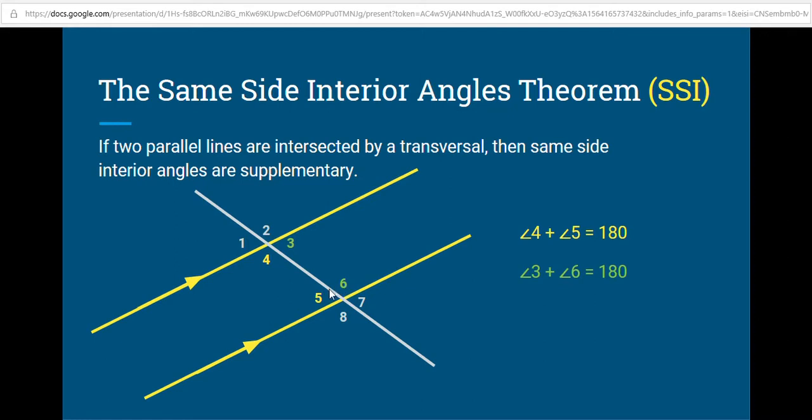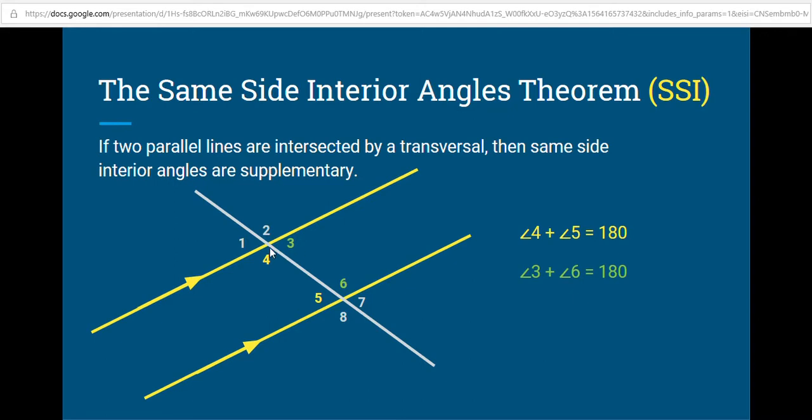5 and 6 form a linear pair. So that means that 5 plus 6 adds up to 180. 5 and 1 are congruent, so 6 plus 1 add up to 180. 1 and 3 are congruent, so 6 and 3 add up to 180. You could do a little quicker proof using the alternate interior angle theorem as well.